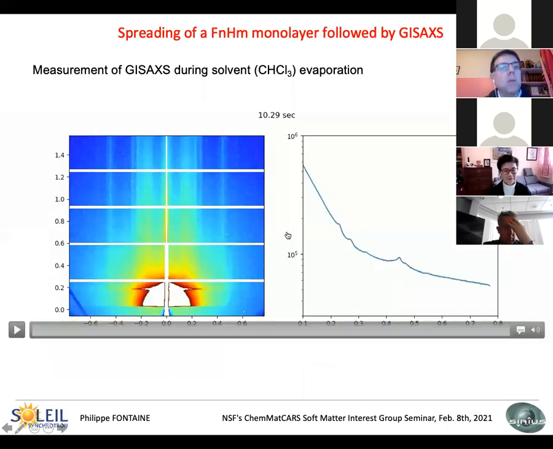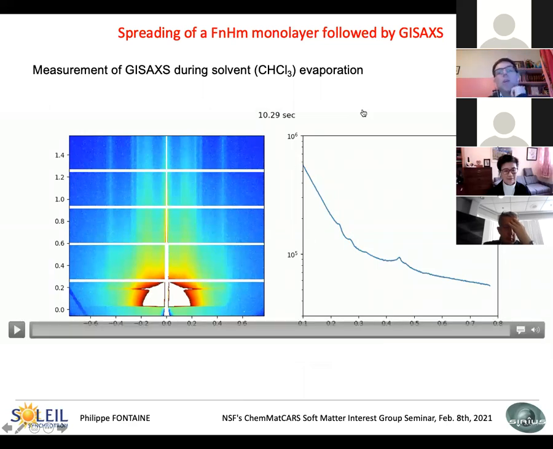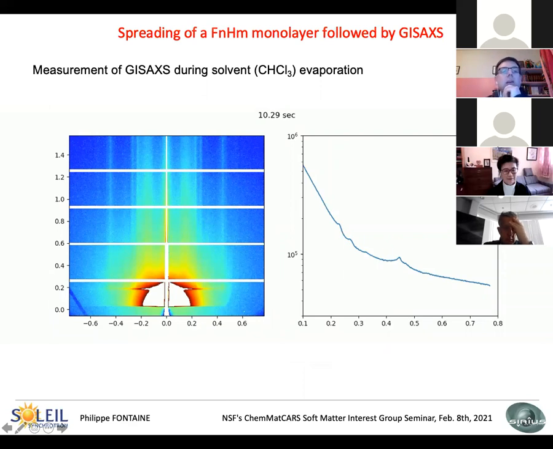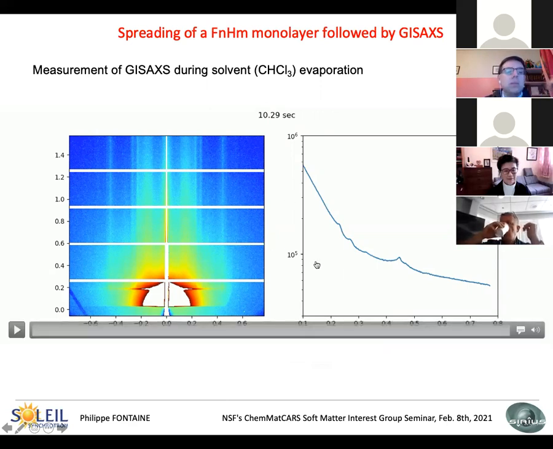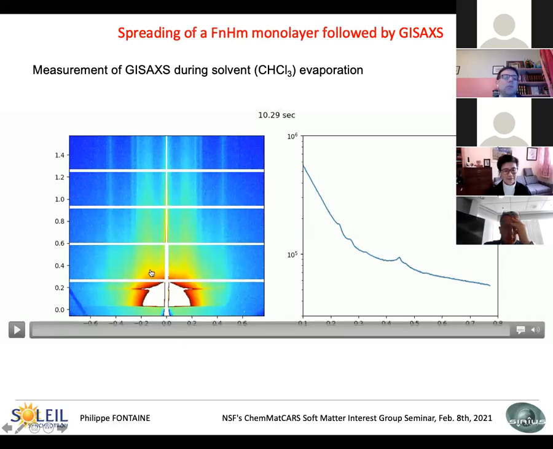A last slide I want to show about this system is some new experiment we have done, because all the experiments I showed were done at the ESRF on the former Troika beamline. And we started to take some interest in this system, and we tried at Soleil on the Sirius beamline to follow, in fact, the spreading of the monolayer, meaning that we deposit the monolayer in chloroform, and we measure the diffraction, the GISAXS spectrum, during this solvent evaporation.